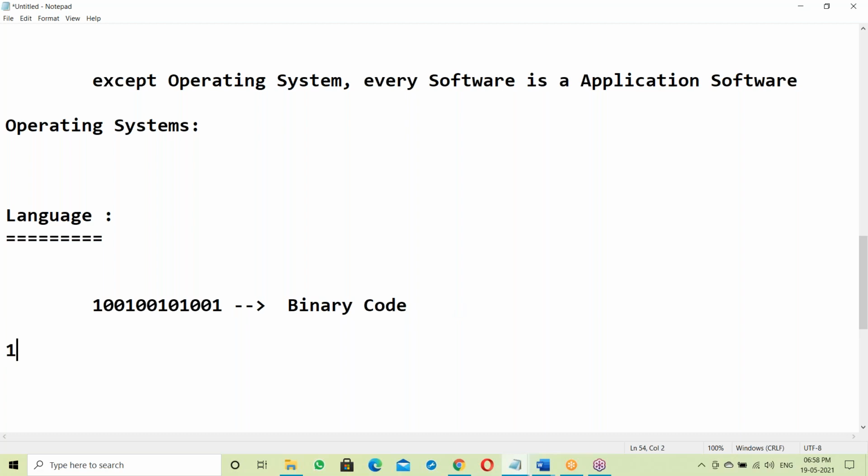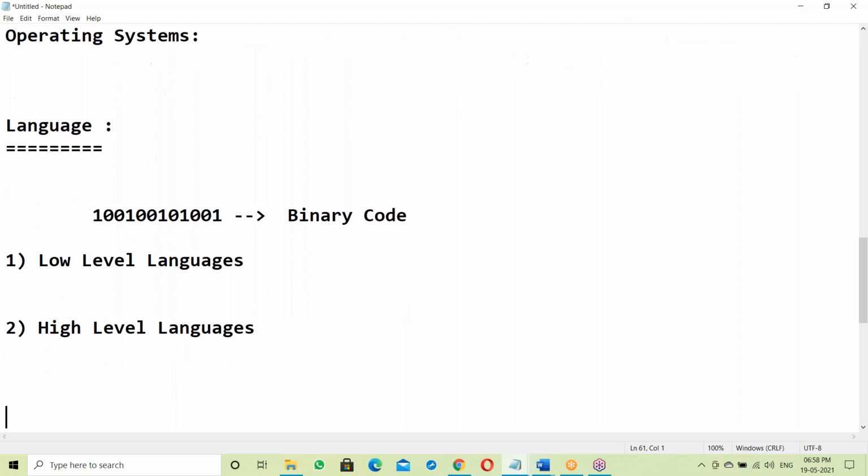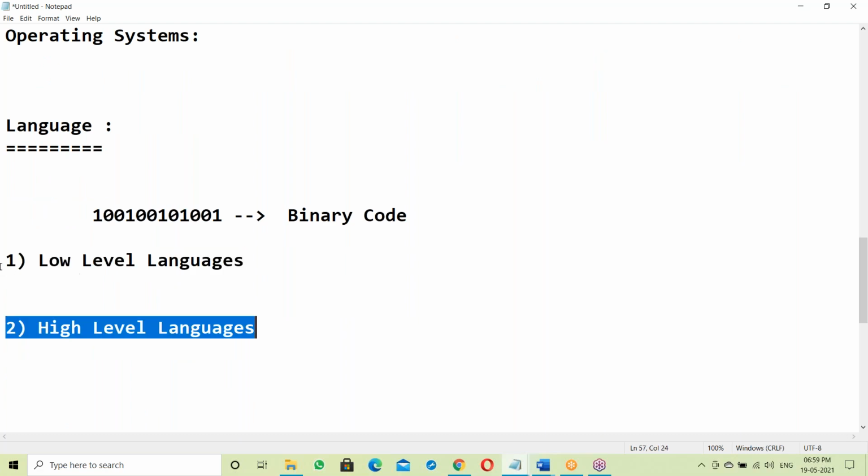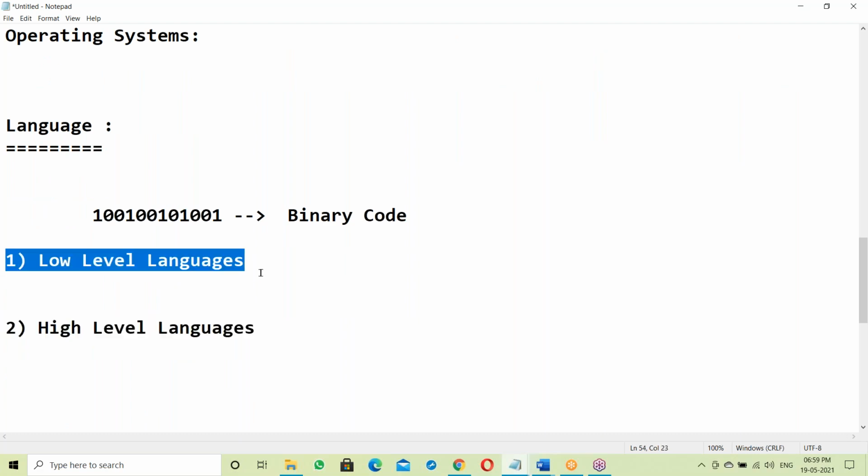Languages have two categories. The first one is low level languages, and the second one is high level languages. Low level and high level languages. So what is low level language?